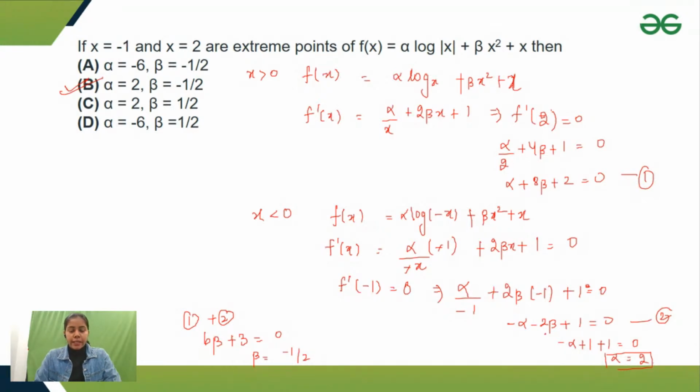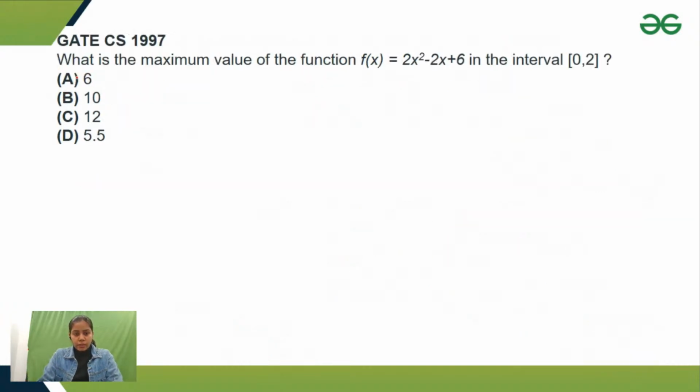Okay, so let's see the next question. They are asking for the maximum value of the function in this question. For maximum and minimum values, first we have to find the derivative of the function. The derivative would be 4x minus 2, and I have to equate it with 0 to find all the extreme points.